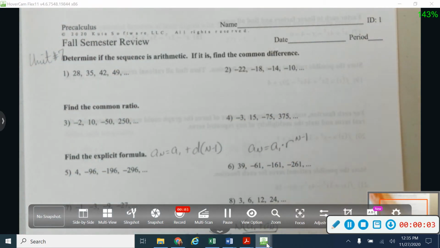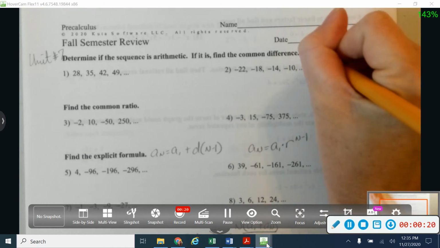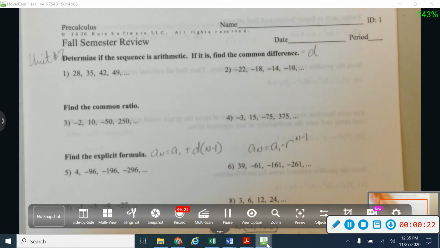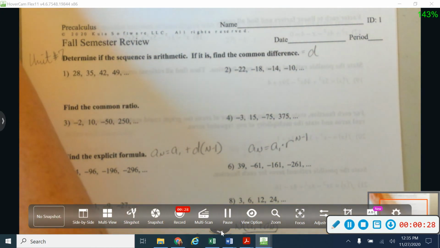Okay, we're going to start today working the fall semester review with unit number 7, which is where the review starts, even though it's our last unit. So these first questions ask us to determine if the sequence is arithmetic, and if it is, to find the common difference. Let me remind you that the common difference is what we call D, and that's going to be the number that's added each time. Or if we're subtracting, it's the negative number that's being added each time.